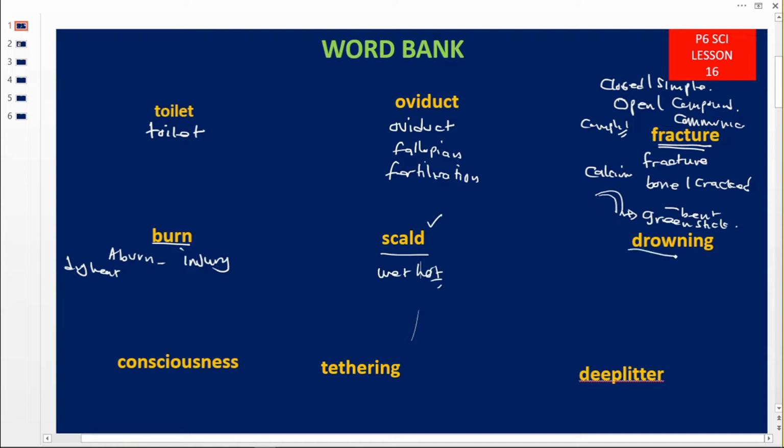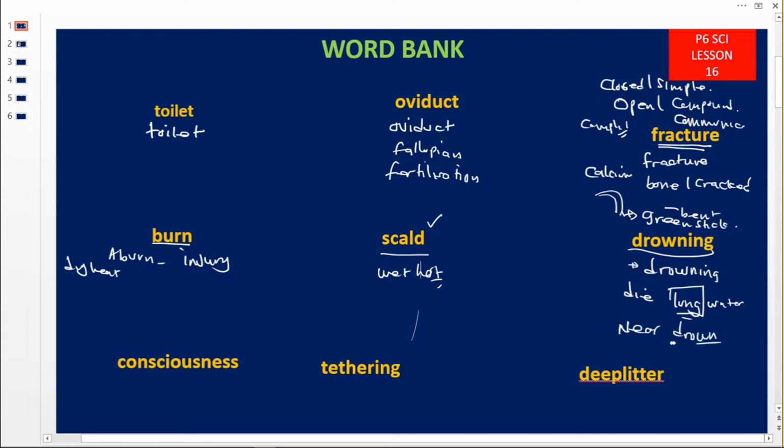Then again, this is also an accident. This is called drowning. This is dying in water. So drowning means to die in water due to having lungs filled with water, meaning that these lungs, we use them to breathe and survive, but when water enters them, breathing stops. Eventually you die. So drowning. Then those people who have escaped narrowly from drowning, that condition is called near drowning.